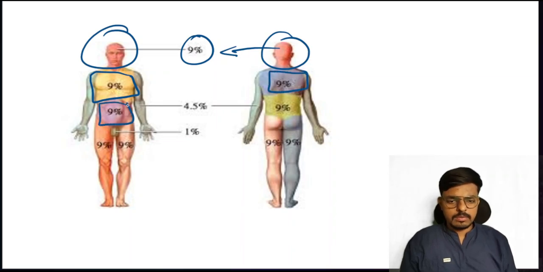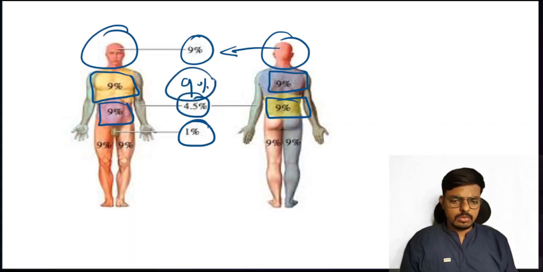Okay, for anterior abdomen it's 9%, posterior abdomen is 9%. Genital is considered only 1%. And when it comes to the hand, anterior hand is 4.5%, posterior hand is 4.5%. That is again one complete hand, that is 9%.